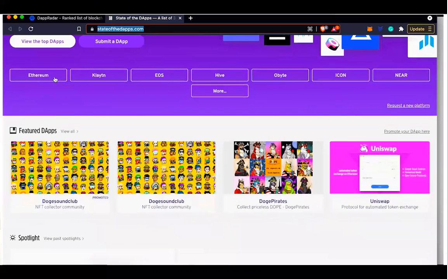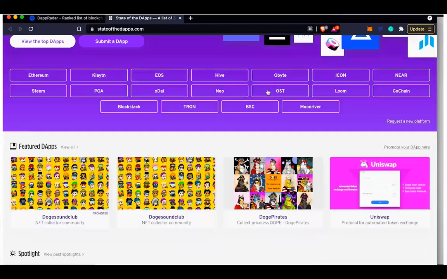So I can just go here, and down here you will see blockchains. You have Ethereum, you have Klaytn, you have EOS, you have Hive, you have Obyte, you have Icon, you have Near. So all these are decentralized blockchains, and anyone can build applications here in an open way.